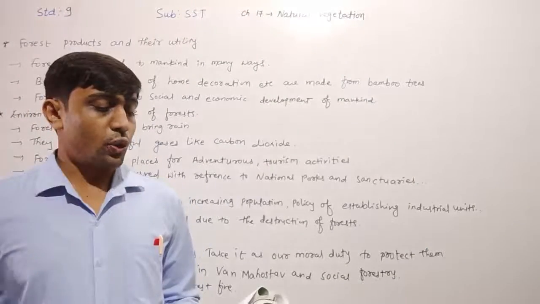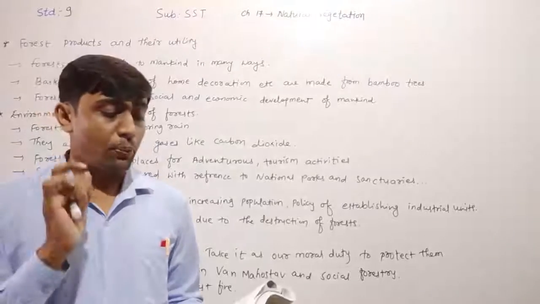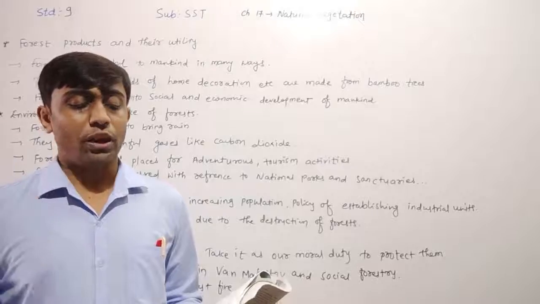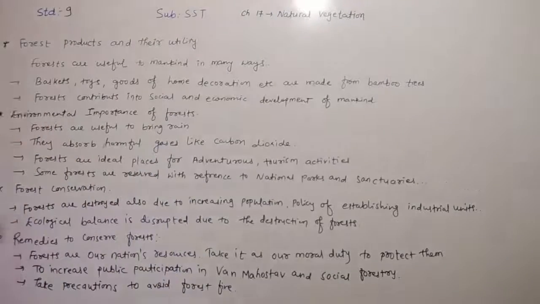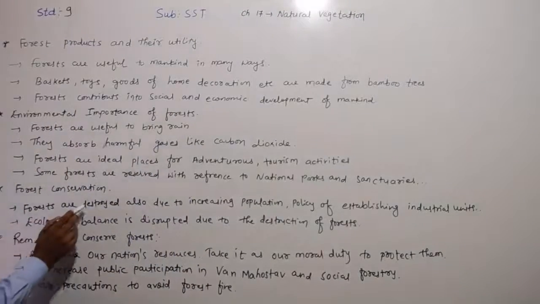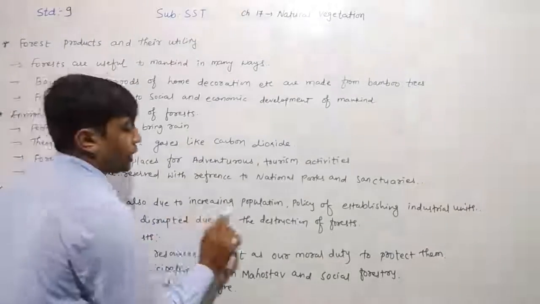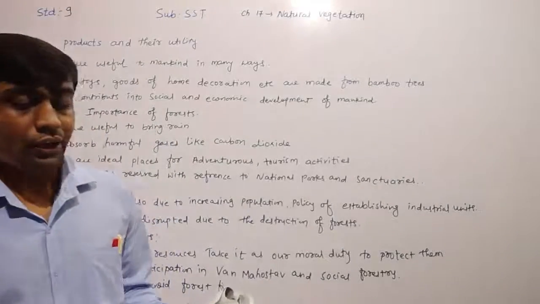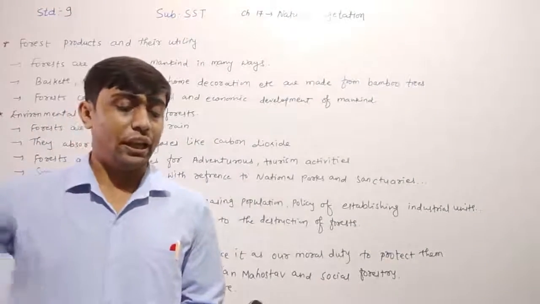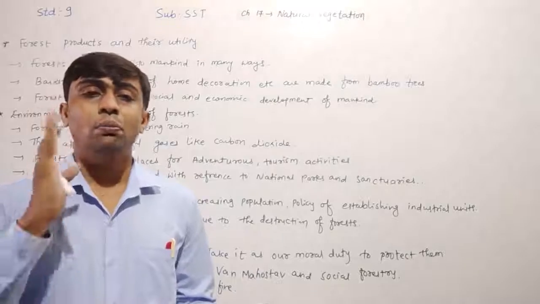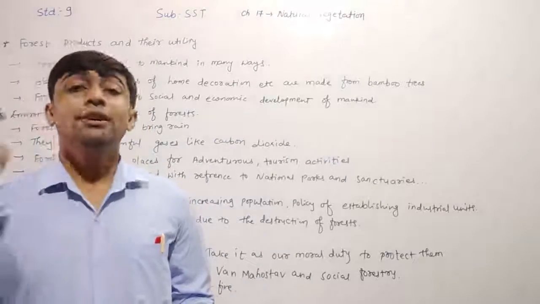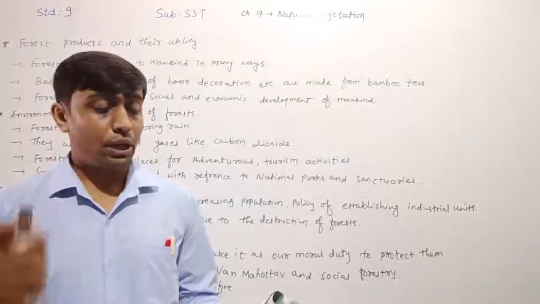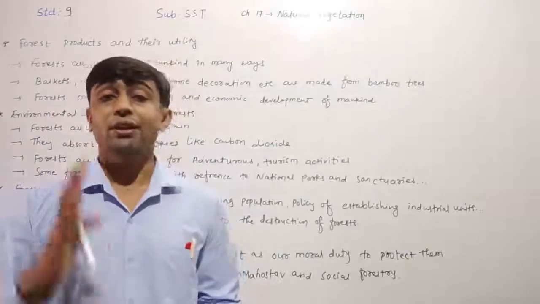Forests are destroyed also due to increasing population, policy to establish industrial units away from residential areas. So what happened is that forests are destroyed also due to increasing population, policy to establish industrial units away from residential areas, and urbanization, multi-purpose projects, construction of roads, jhum cultivation, getting timber and fuel wood, forest fire, etc.